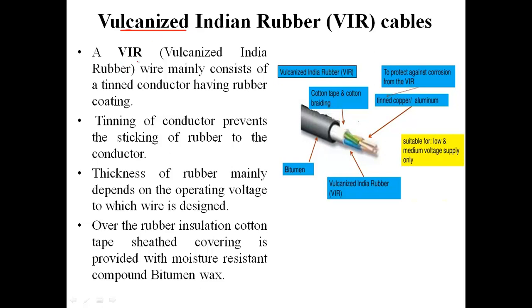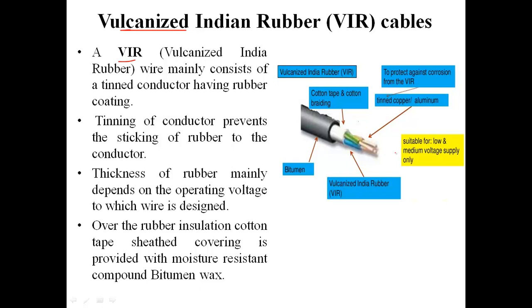After vulcanization, the rubber gets tougher, or the toughness of the rubber is increased. So students, VIR means that the rubber is having a reaction with the sulfur, and it is having better mechanical property than rubber. That is VIR, vulcanized Indian rubber.